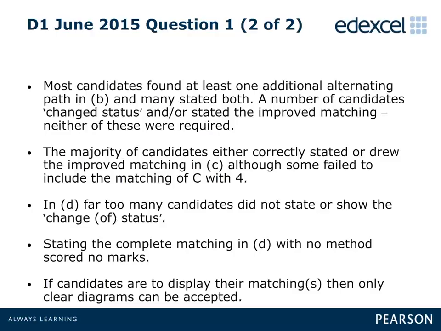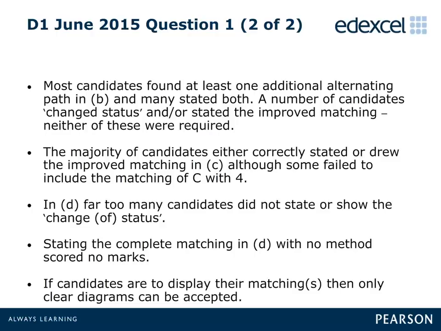It is acceptable for candidates to either show the change of status by interchanging all of their connected symbols, or by writing change status. Candidates are further reminded that this is a methods paper, and for questions where a particular method has been asked for, if the final answer appears with no method shown, no marks can be awarded, even if the final answer is correct.